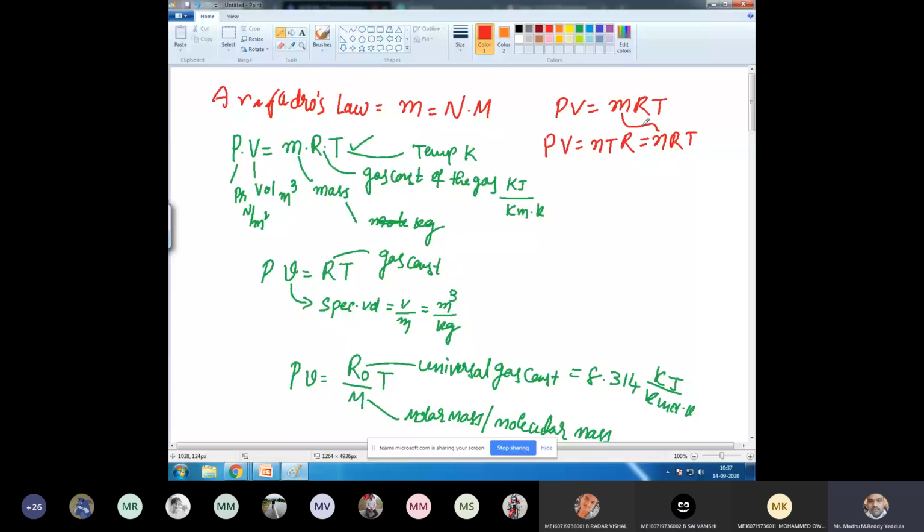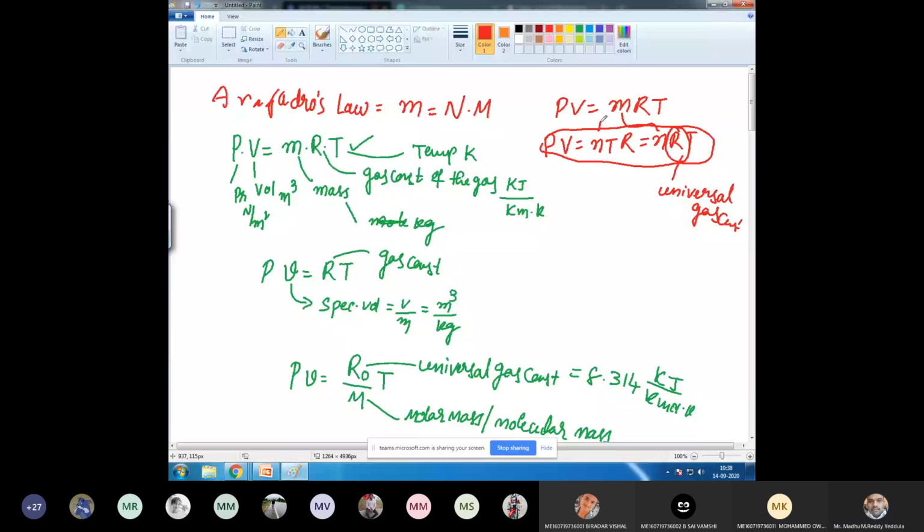Can you tell me what R is here in nRT? Ideal gas constant. This is the universal gas constant, because this equation is derived from mRT only. This equation is derived from mRT only. I'll tell you how to do that.